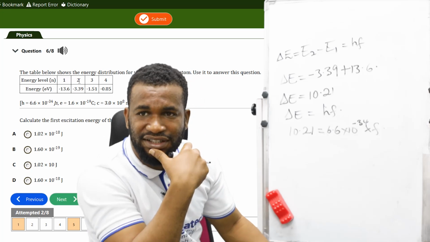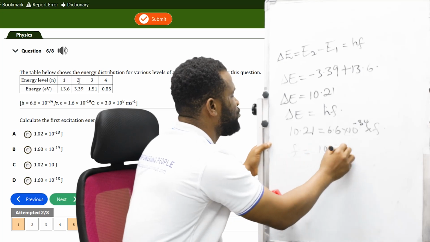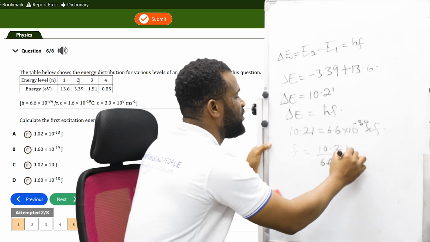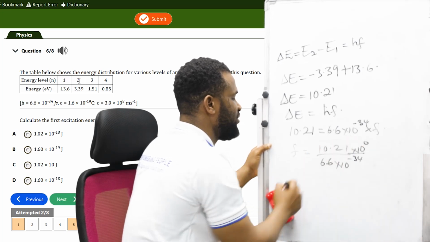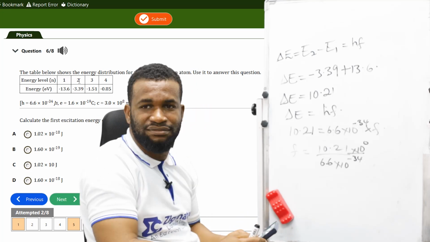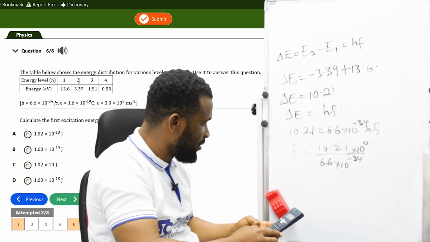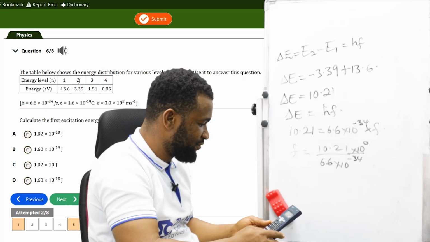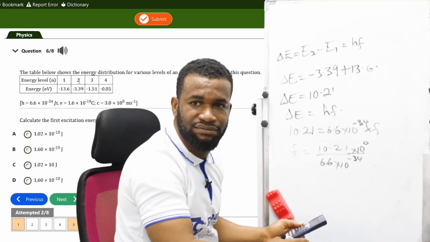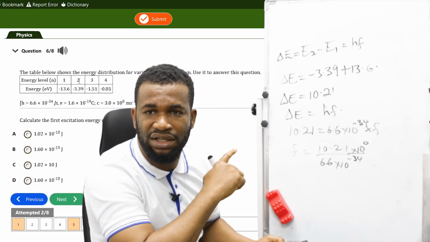So the frequency in this case is going to be f equals 10.21 all over 6.6 times 10 raised to the power minus 34. This is going to be times 10 raised to the power 0. So I'm having 10.21 divided by 6.6.